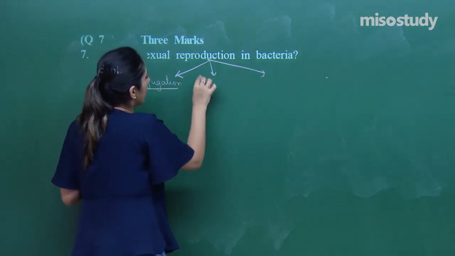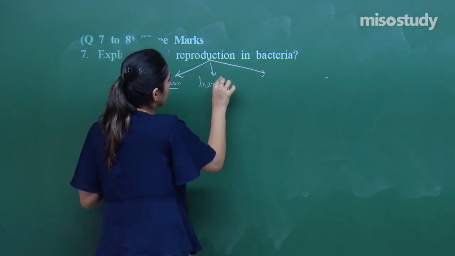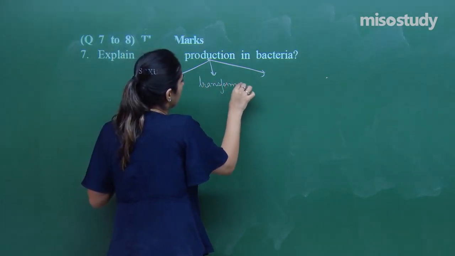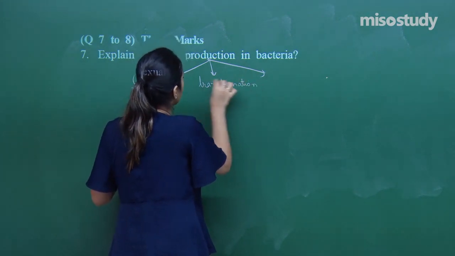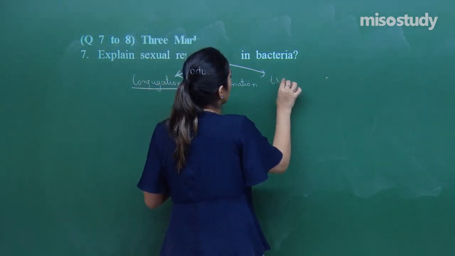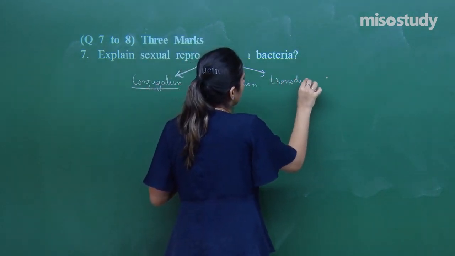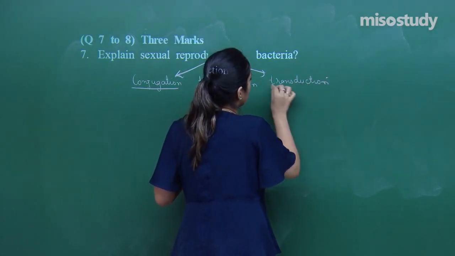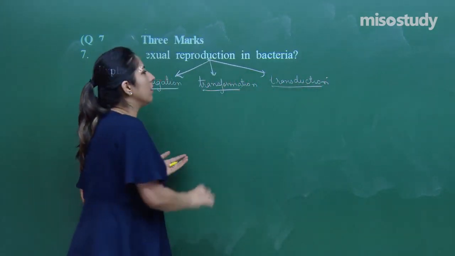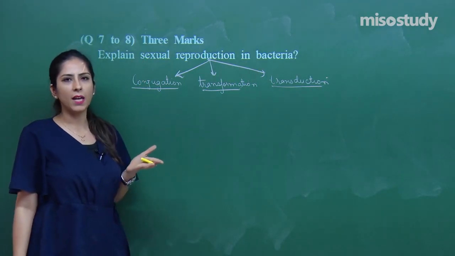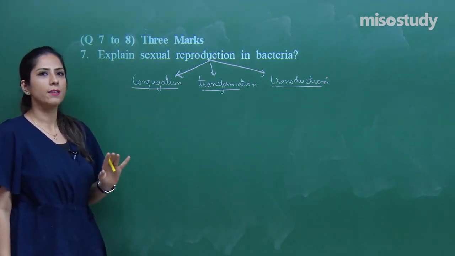Second is called as a transformation. And the third one is called as a transduction. We have studied about all of these mechanisms in detail, so you have to write the same.